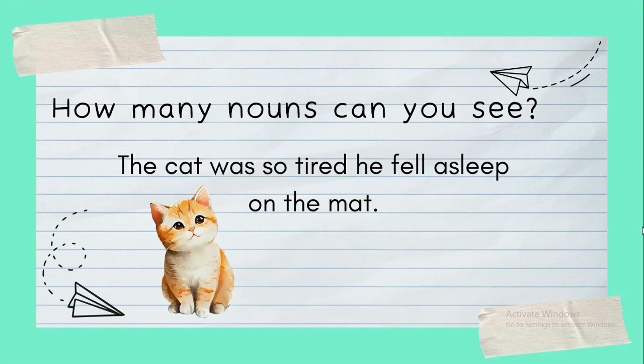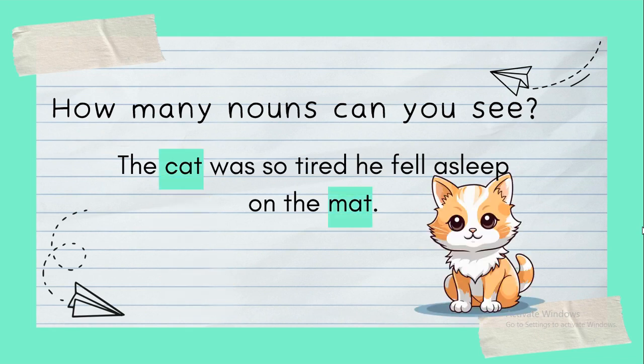Okay, how many nouns can you see? How many nouns are here? The cat was so tired he fell asleep on the mat. So cute, so elegant, just looking like a wow. So here are two nouns: cat and mat.